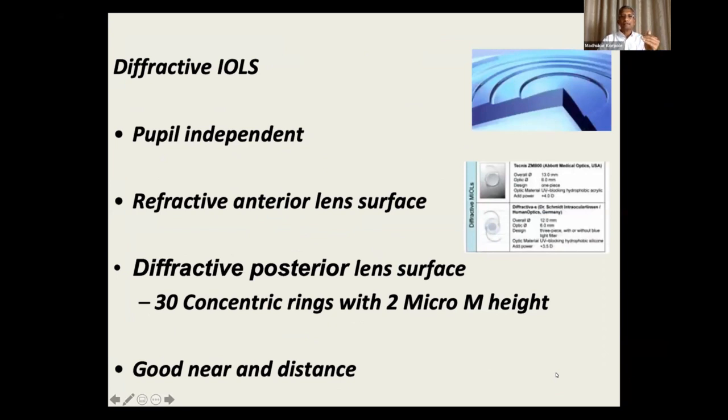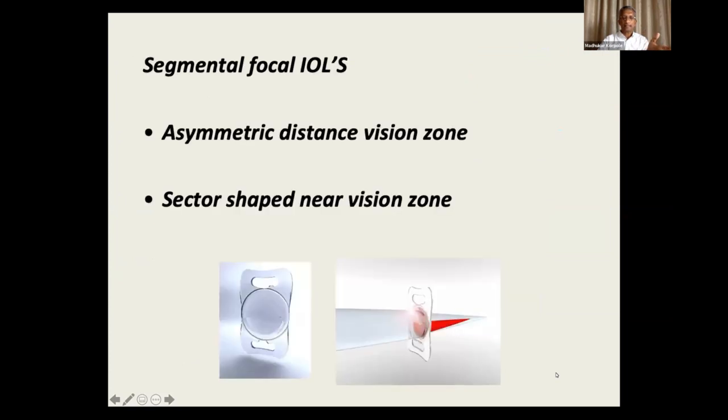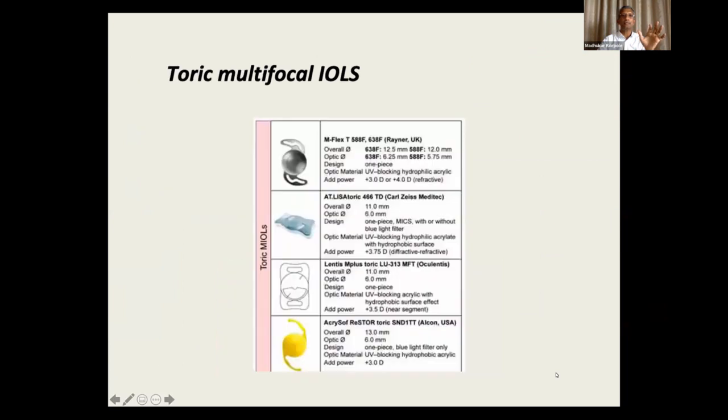The refractive surface is the anterior surface, and the posterior lens surface has multiple rings, which will create multiple foci, so that you'll have proper vision at different distances. These are both good for near and distance. These are the various models which are available in the market. There are some different technologies which are being tried, like this lens, where the upper segment is for the distance and the lower segment is for the near vision, but all of them are still in the lab, not in the market now.